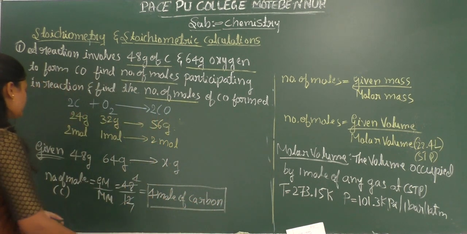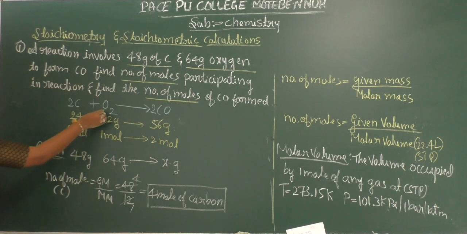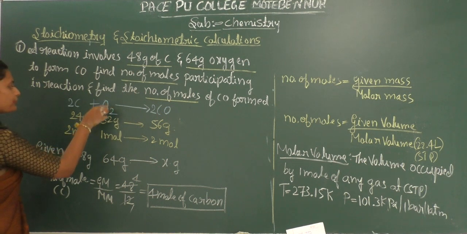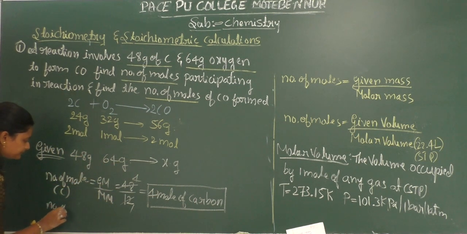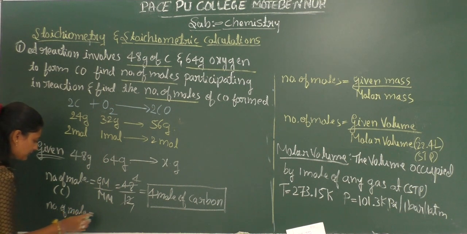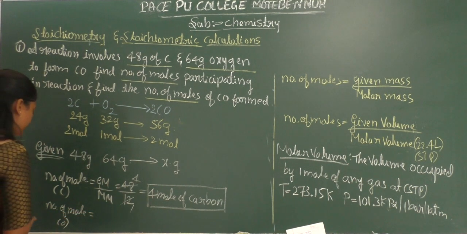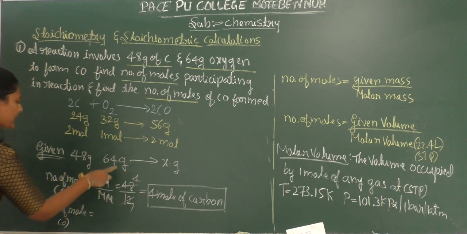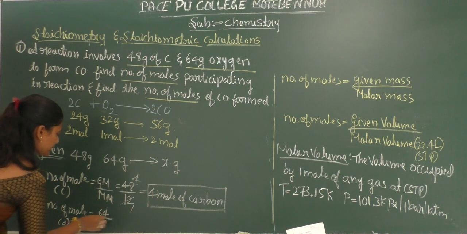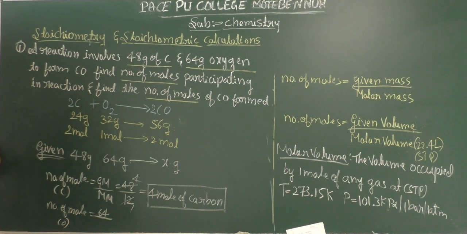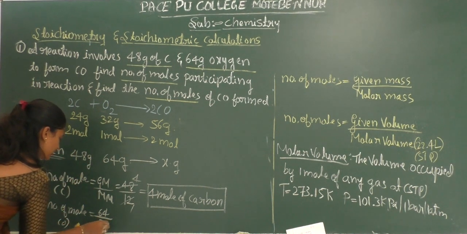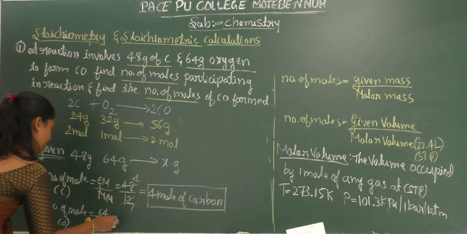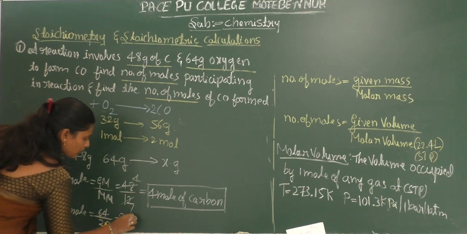Next, we have to find the total number of moles of oxygen participating in the reaction. For oxygen, the number of moles is equal to the given mass, 64, divided by the molar mass of oxygen, which is 16 into 2, that is 32. So 64 divided by 32, the answer is 2 moles.